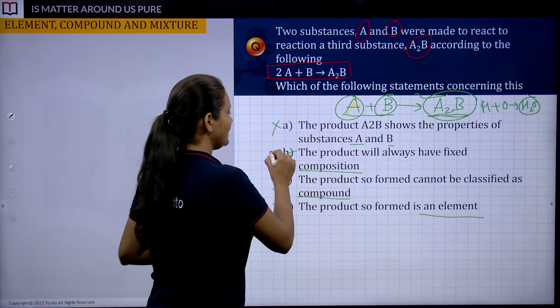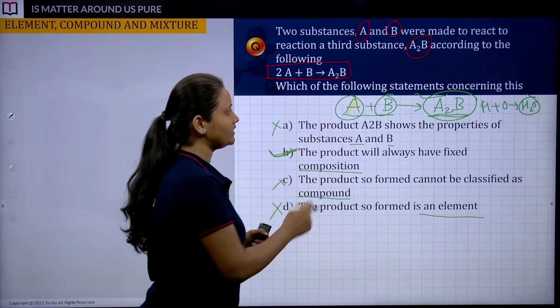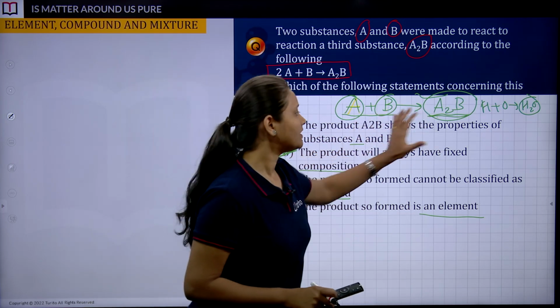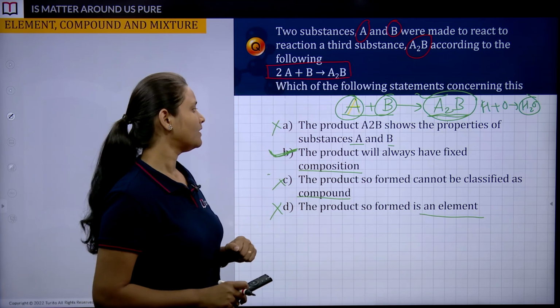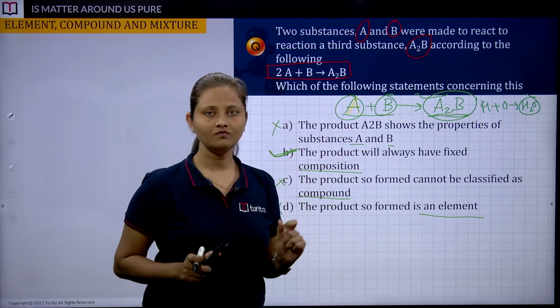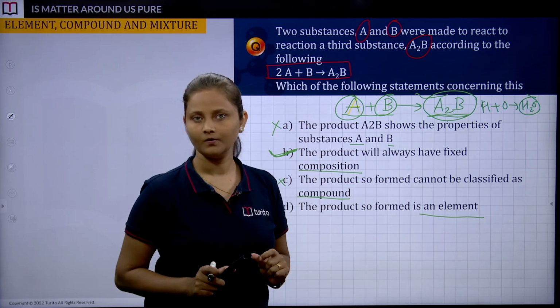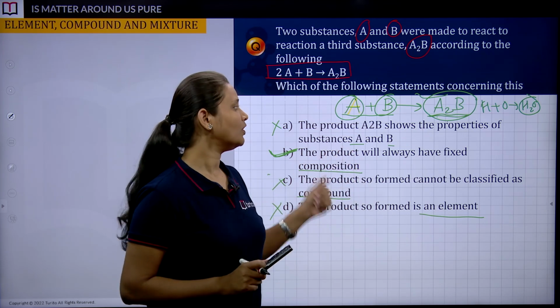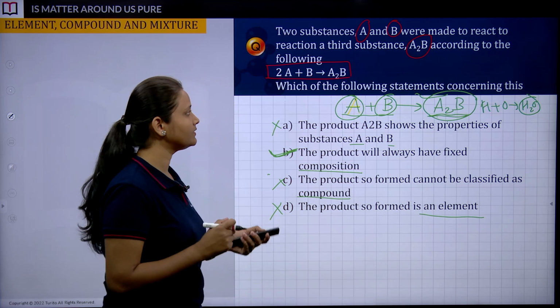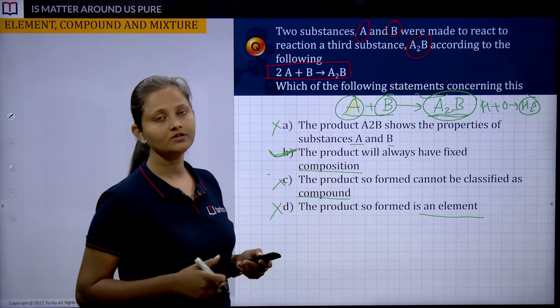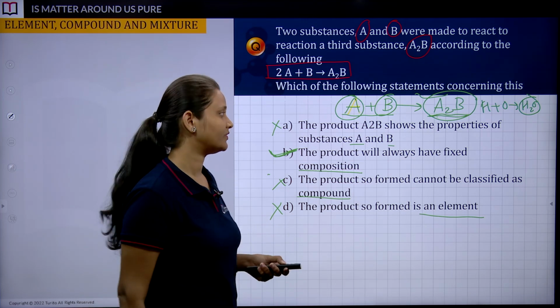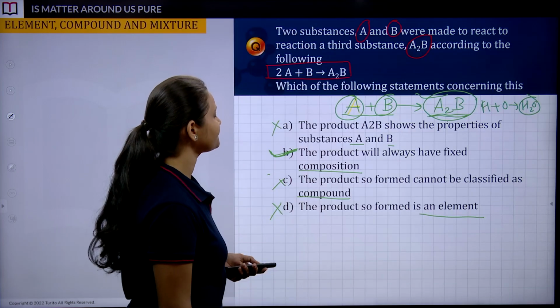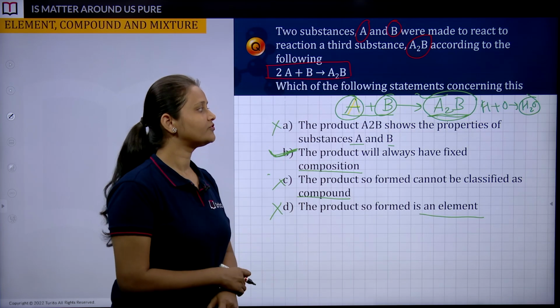So the correct option concerning the product is option B. The product has its own fixed chemical composition. This is a property of a compound. I hope you all are able to get it. We are just revising the topics which we covered in the last session.